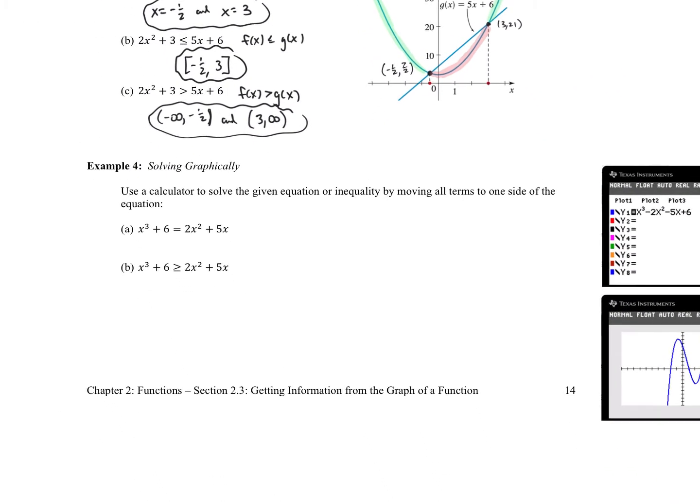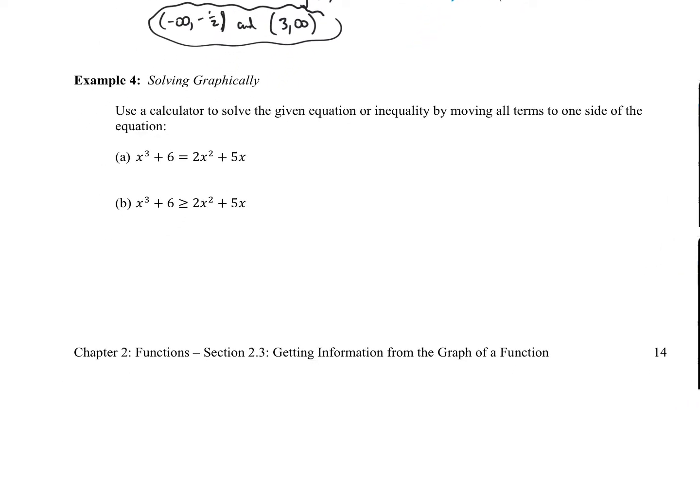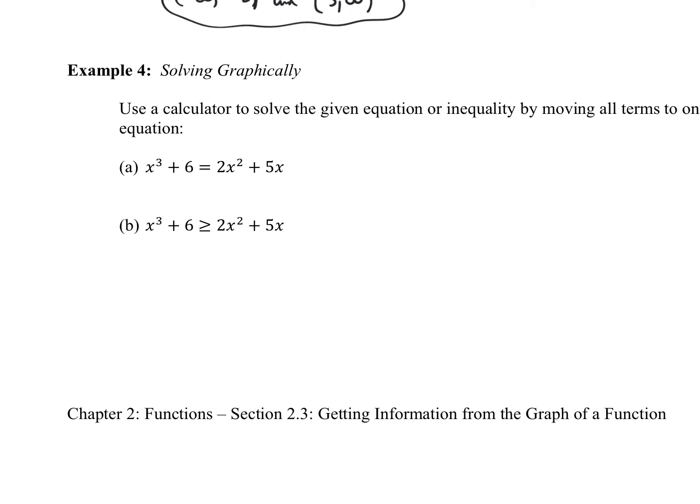Okay, and then the last one on this video will be example 4, and this one we do need to graph. I don't really have a great way of showing you that on a calculator, so I took some screenshots. What we're going to do is balance this by subtracting 2x squared and subtracting 5x from both sides, and so we get this equation: x cubed minus 2x squared minus 5x plus 6 equals 0.